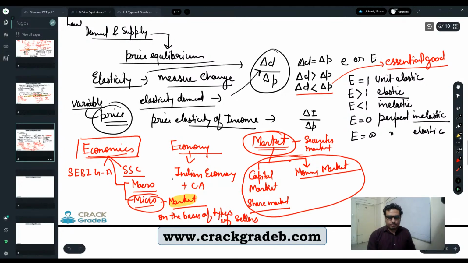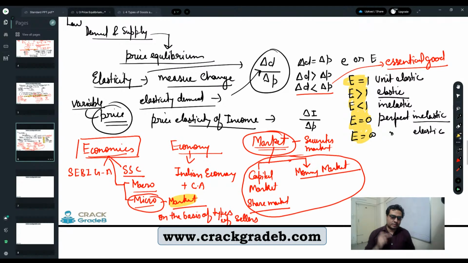So it is very important to understand these concepts of elasticity. That is why I am emphasizing again and again, you have to understand it here only. Otherwise it is going to be difficult for you to understand the characteristics of market, especially when we put the price variable there, meaning the impact of price on the market and the impact of market on prices. So both we have to discuss. That's why it's very important to understand this elasticity part.